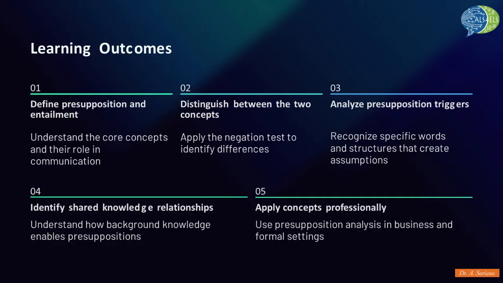Throughout this lecture, we have 5 key learning objectives. First, we will define presupposition and entailment, establishing a solid conceptual foundation. Second, we will learn to distinguish between these two concepts, primarily by applying the negation test to identify their different behaviors. Third, we will analyze presupposition triggers, the specific words and grammatical structures that create these hidden assumptions.